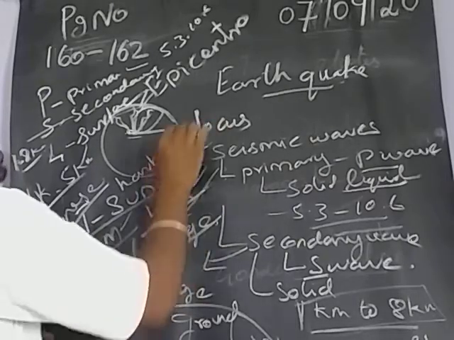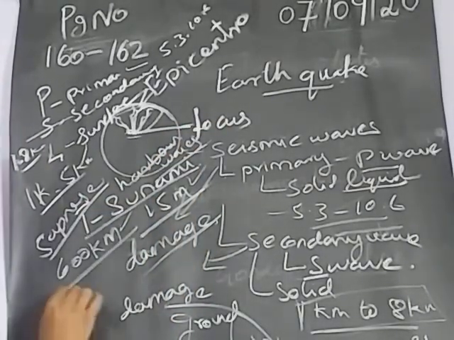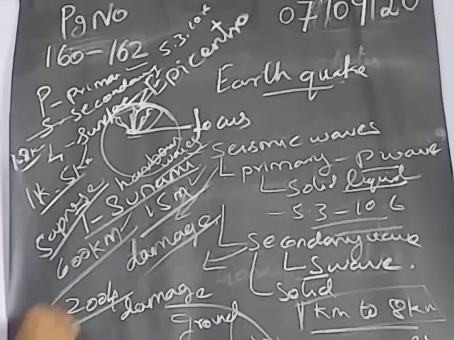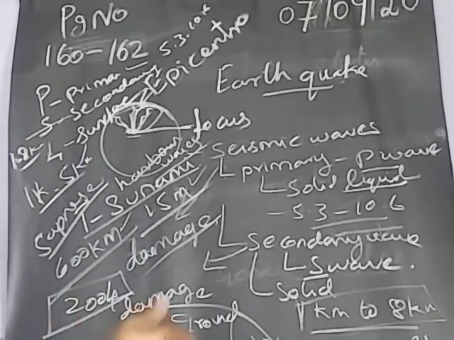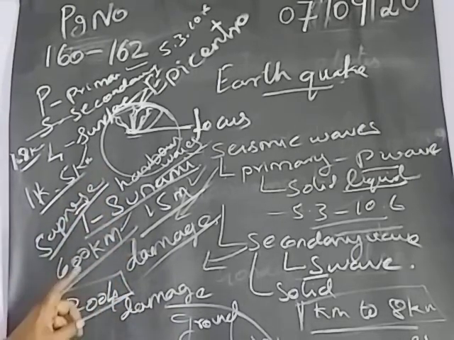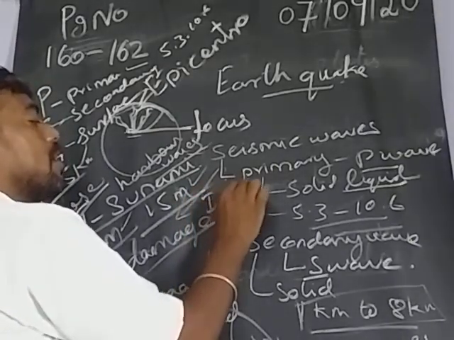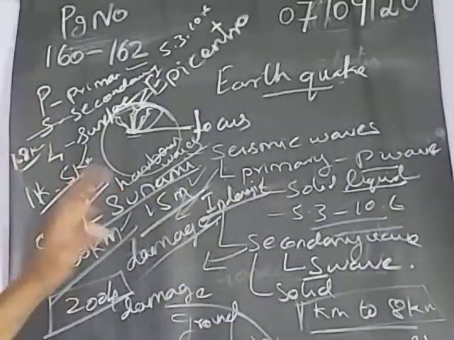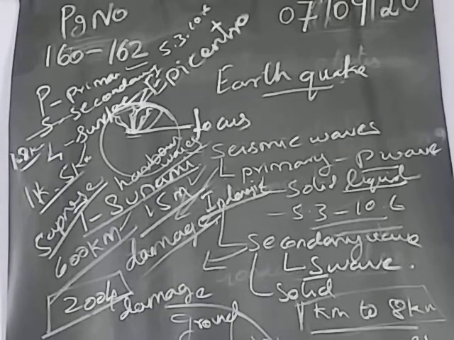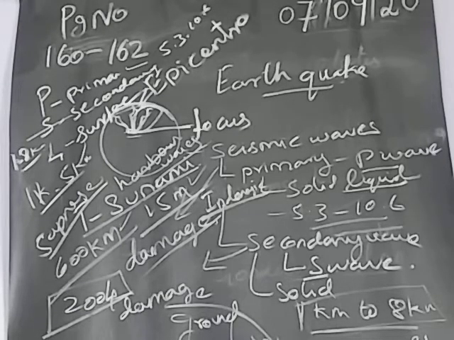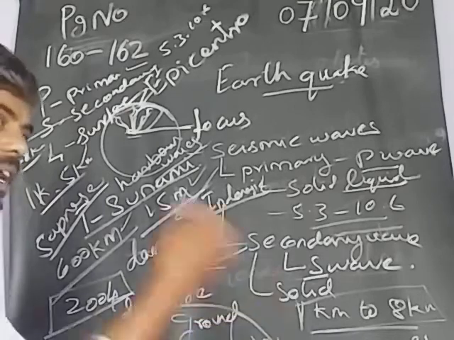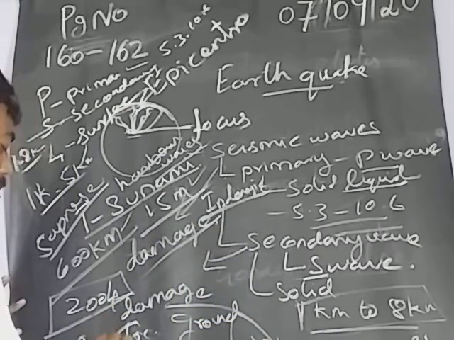The one we got in 2004 affected our Tamil Nadu, especially Chennai, more. The origin of the tsunami we got in 2004 was near Indonesia. It started near Indonesia around 1 o'clock and reached Chennai at 7 o'clock in the morning.